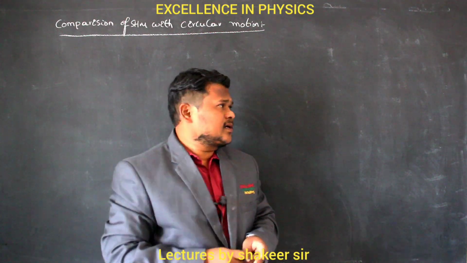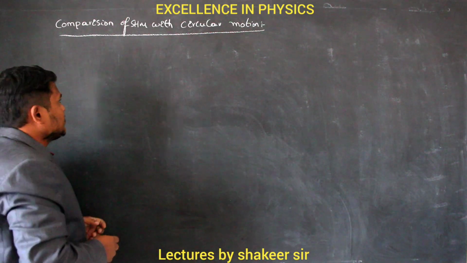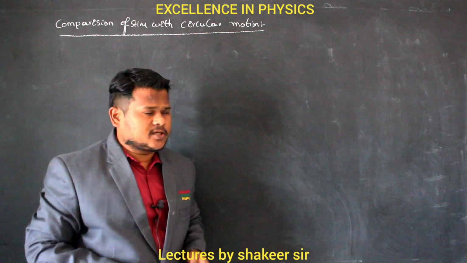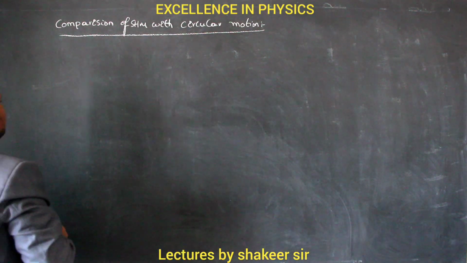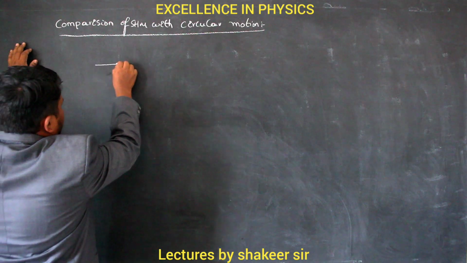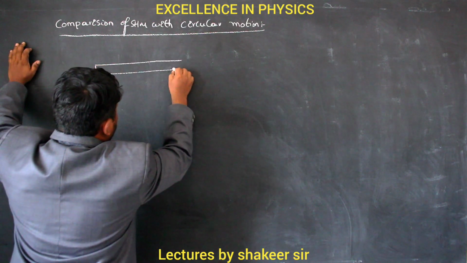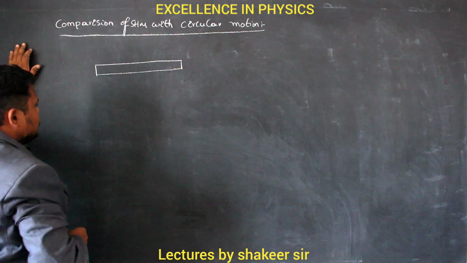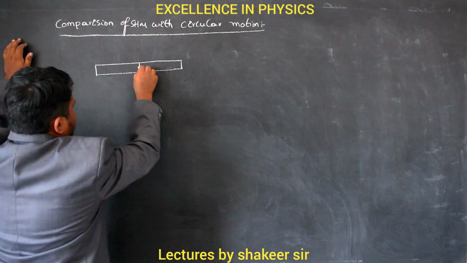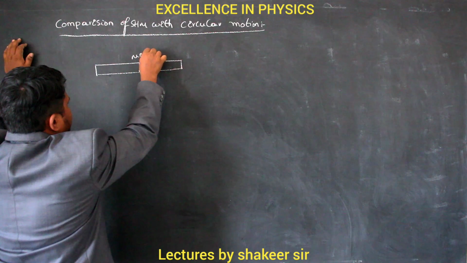Dear students, now let us see the comparison of SHM with circular motion. Let us first consider this path in which a body is performing simple harmonic motion. This becomes our mean position.